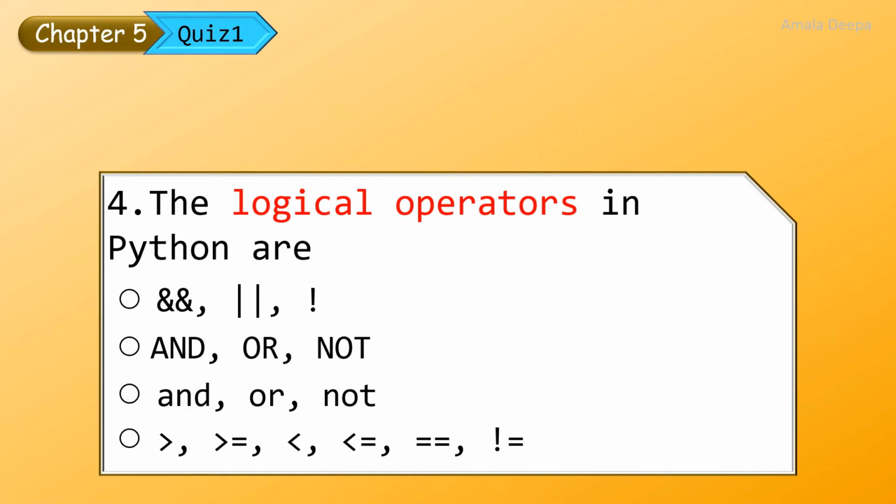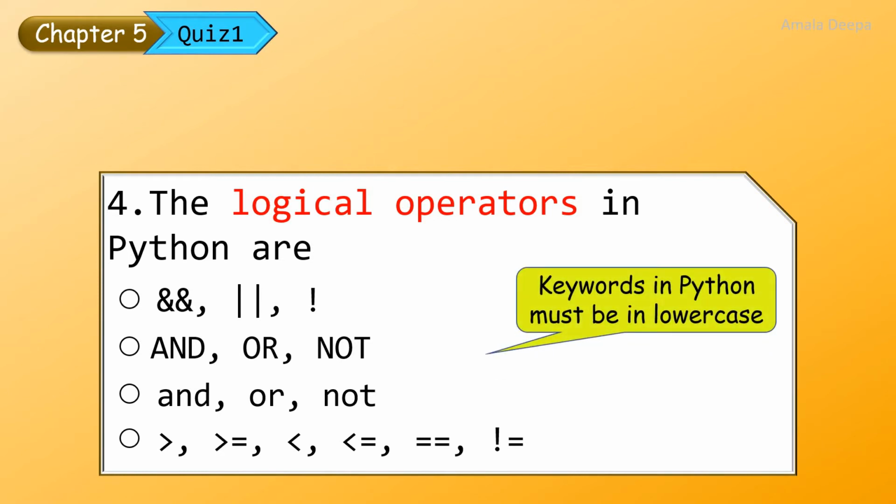The logical operators in Python are and, or, not. In Python, the logical operators are not given in the form of symbols but as keywords: and, or, not. So you should know that keywords in Python must be in lowercase. So you should select the third option, in lowercase: and, or, not.